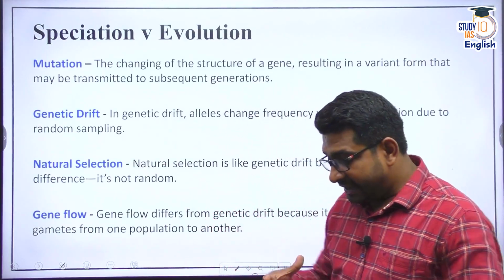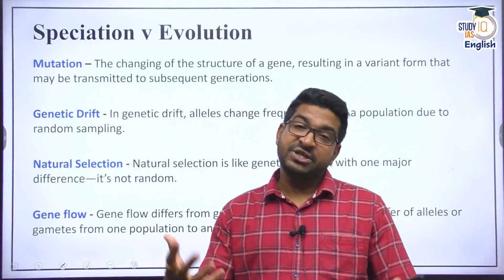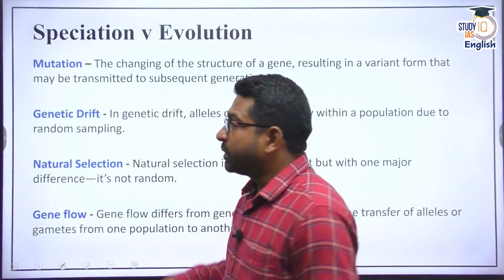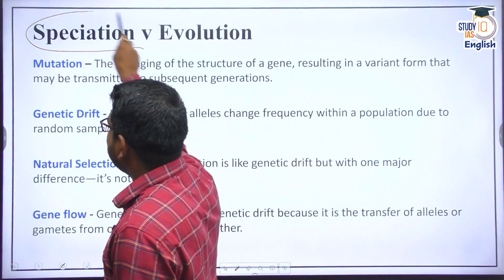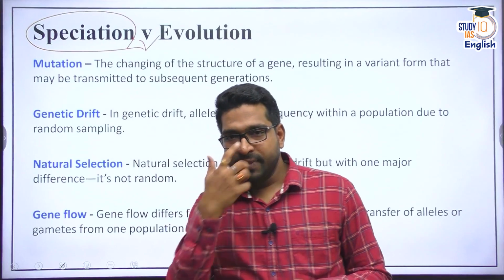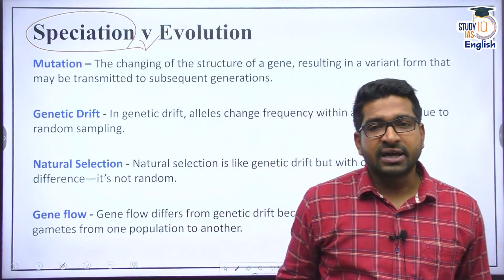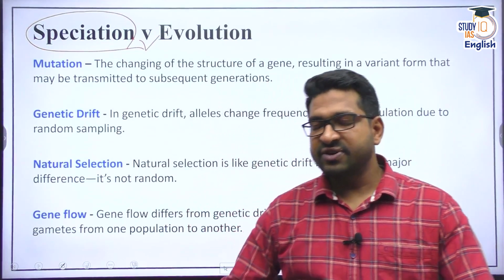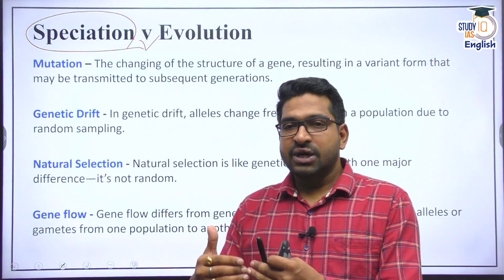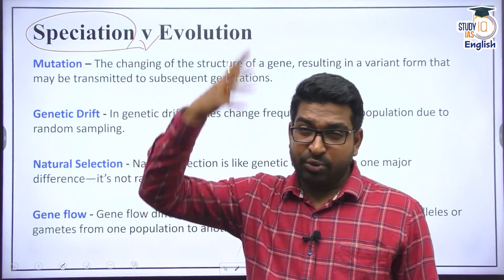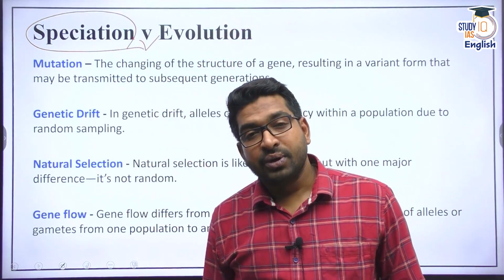How exactly have different organisms, different species, come about? And for that, the concept of speciation has started. Speciation. Why does it come? As I told you, different organisms have different sets of chromosomes. Different changes have occurred over a period of time. I'm talking about billions of years now. So how has it changed?